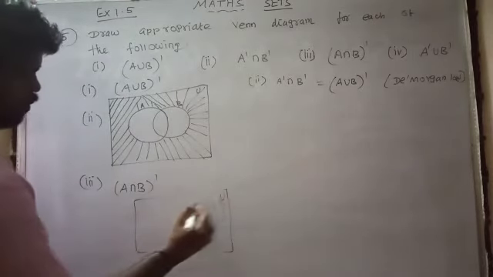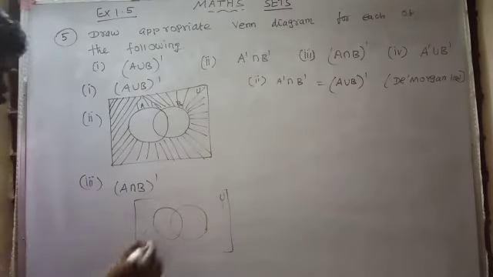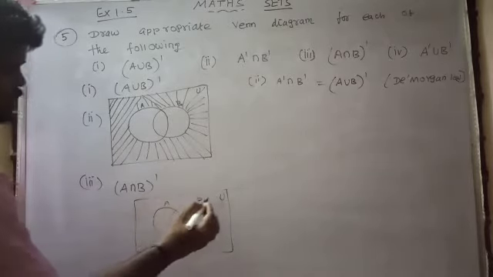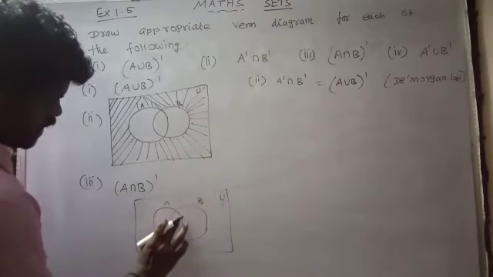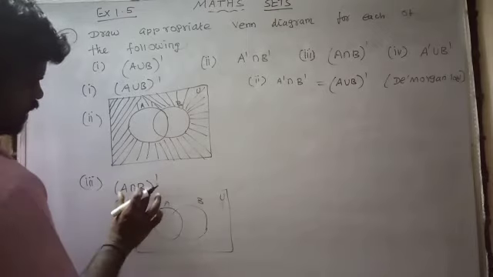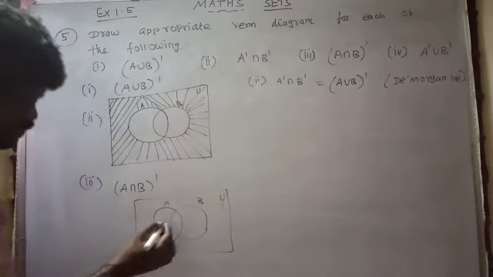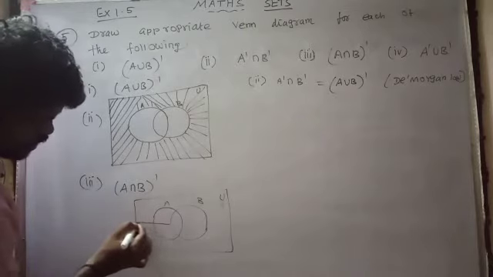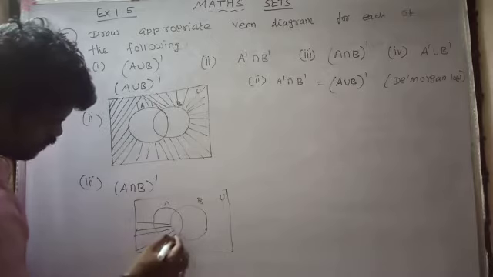This is U and this is A and this is B. And A ∩ B is here. This is A ∩ B. The (A ∩ B)' is except the A ∩ B area. So shade the region. This is (A ∩ B)'.